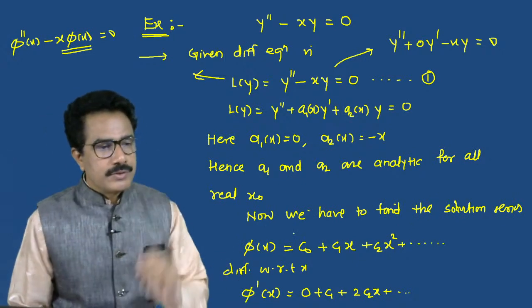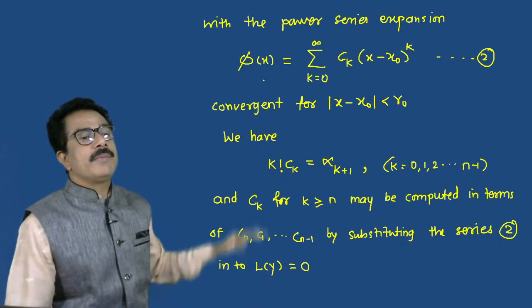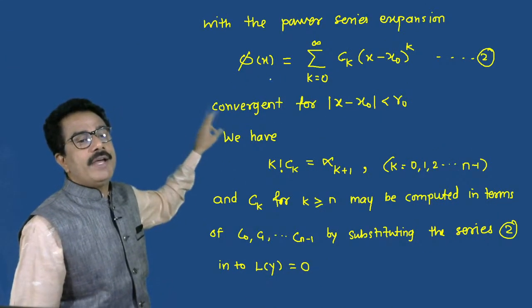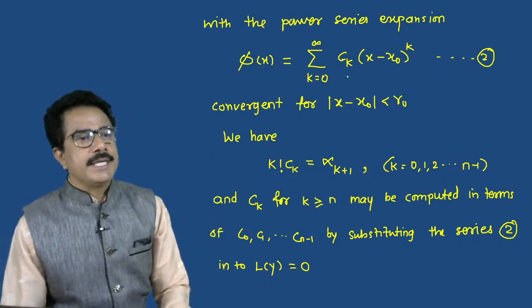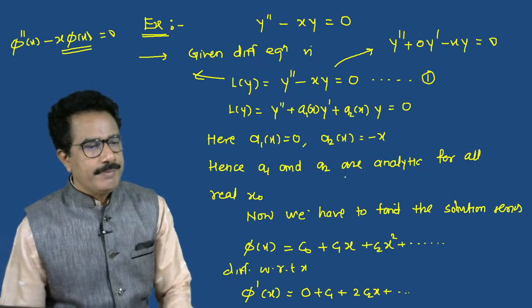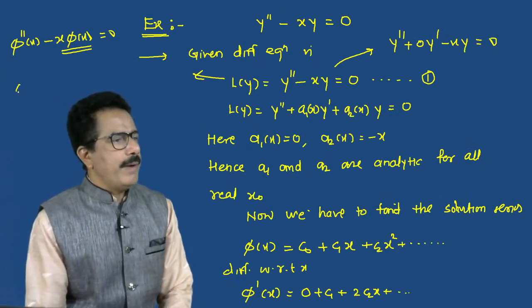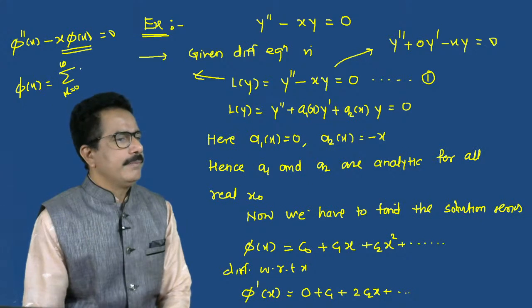According to the solution, I shall write this. Phi of x can be obtained from equation 2. See here, phi of x is equal to summation k is equal to 0 to infinity Ck into (x minus x naught) raised to k.